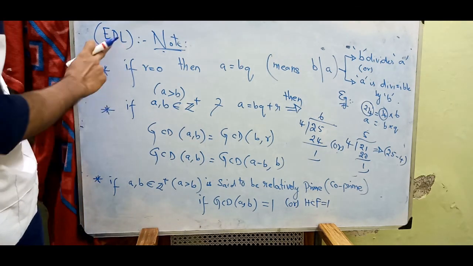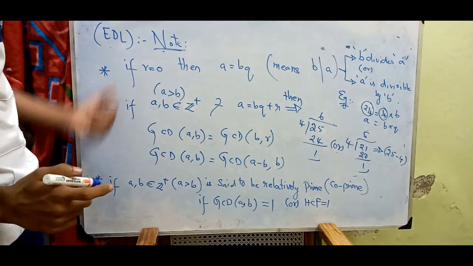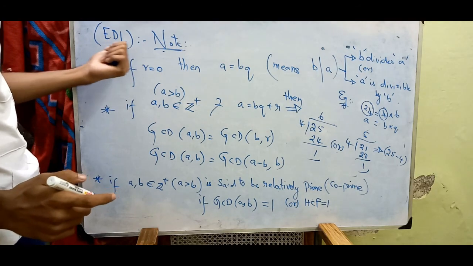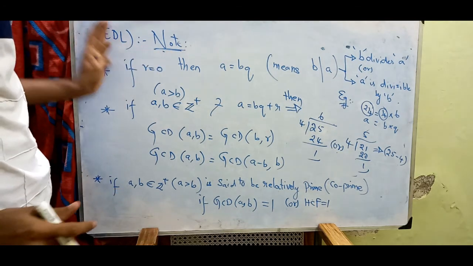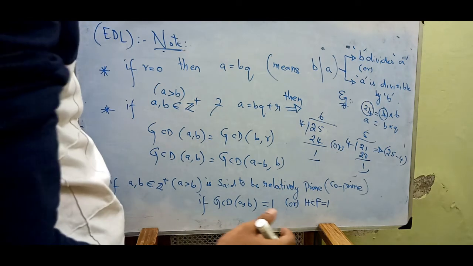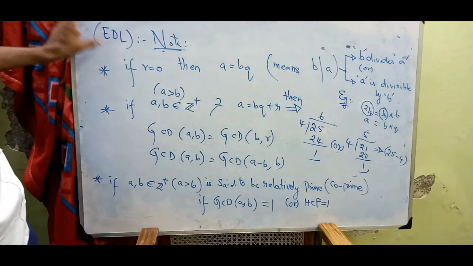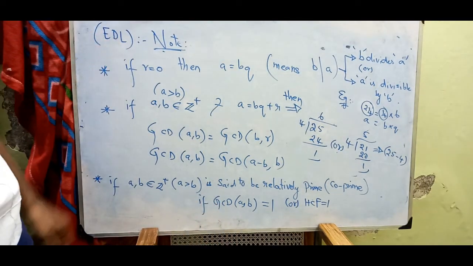I call this EDL, Euclid division lemma, and according to it there are certain notes we should follow.